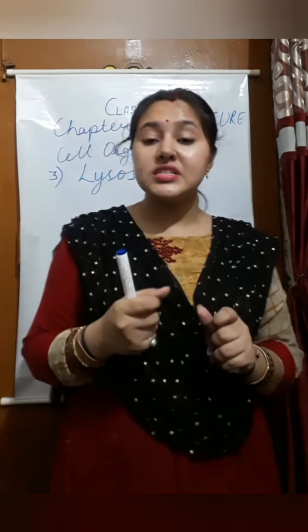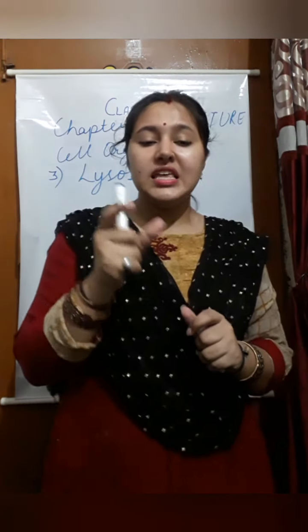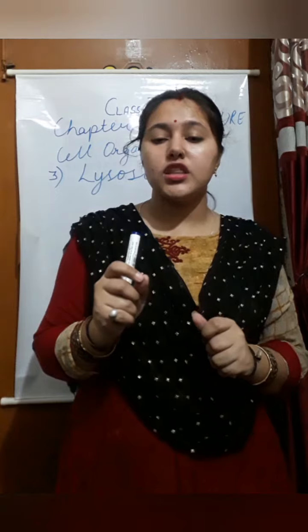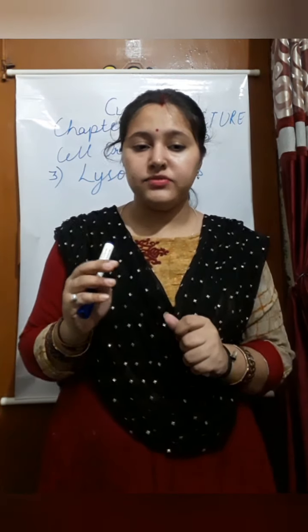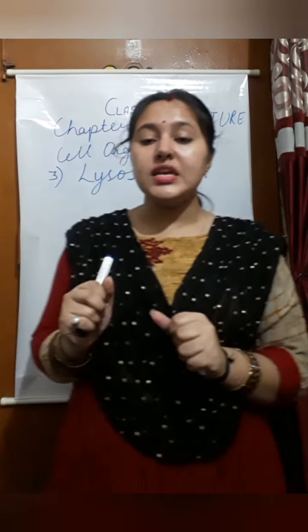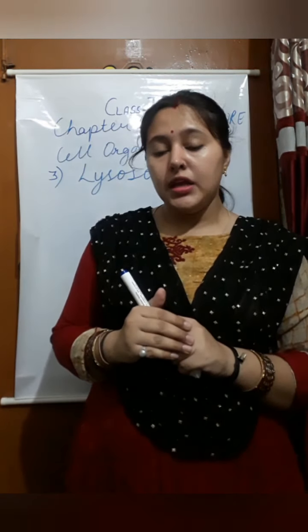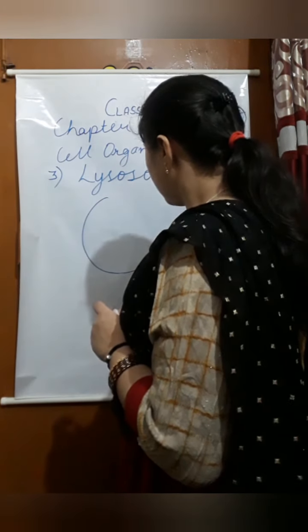Another name it is given is suicidal bag. Why do I say suicidal? Because these are involved in autolysis, meaning self-digestion of the cell after the death of the cell. So it is also called the suicidal bag. Now what is the structure? I will show you some structure also.